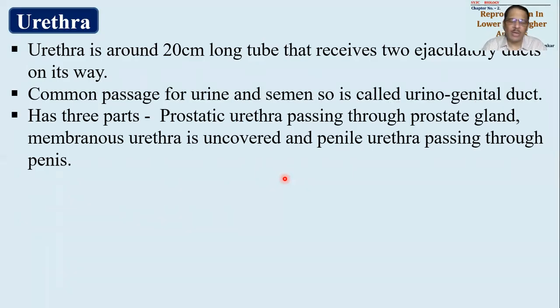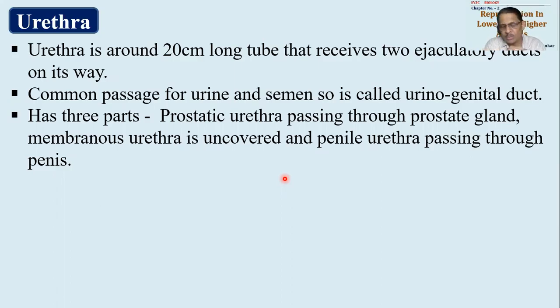First part, which is covered by the prostate gland, will be called prostatic urethra. The second part is the middle portion, which is not covered by any part, that will be called the uncovered region, membranous urethra. And the third part will be called penile urethra. Okay, so why penile urethra? Because it passes through the penis.